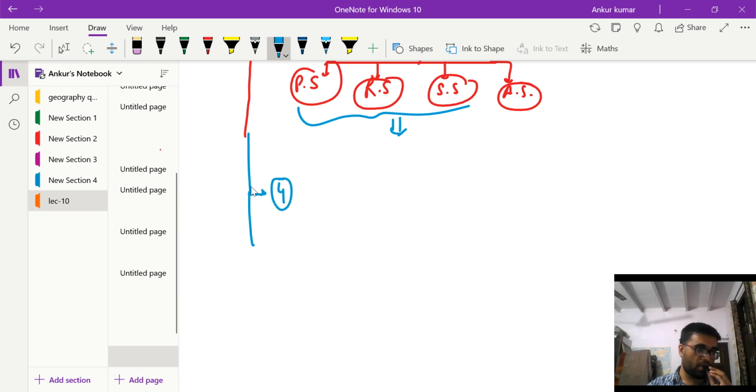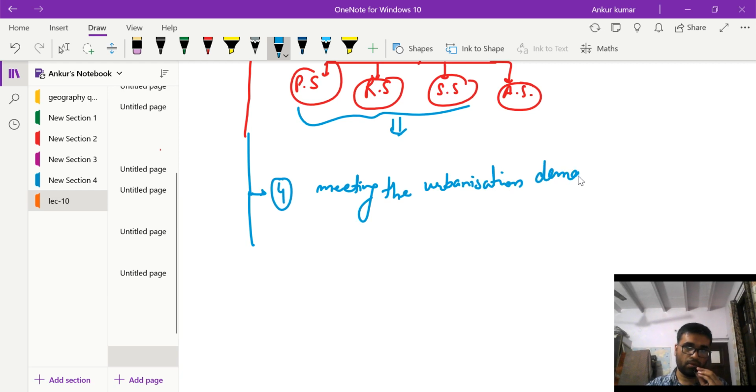Then the fourth aspect that we can write is meeting the urbanization demands.